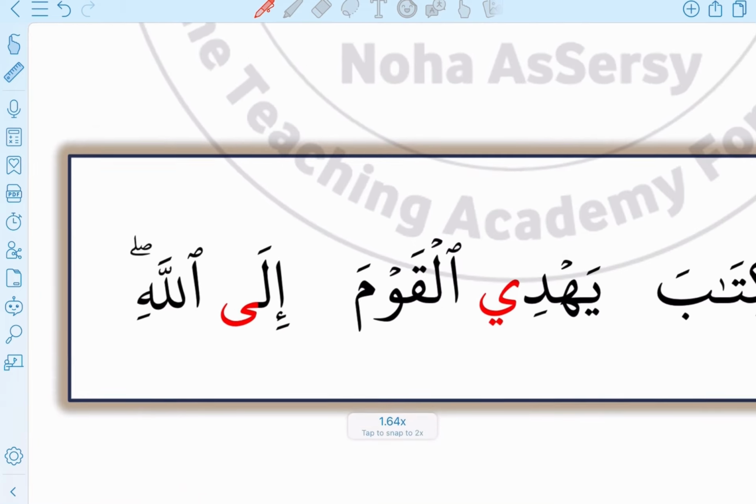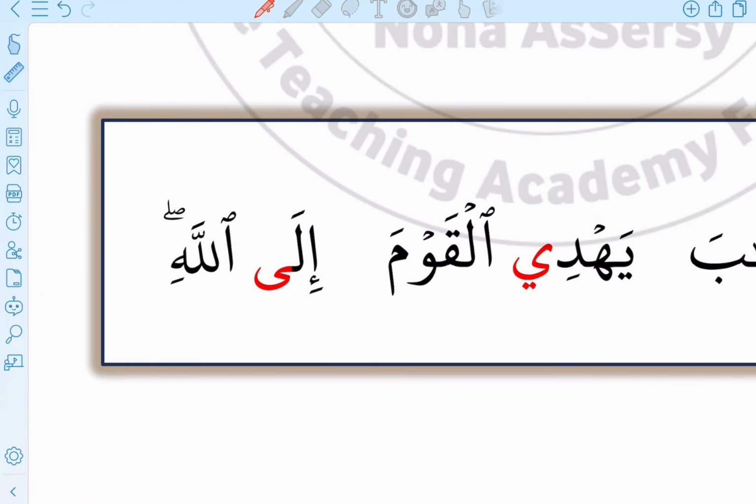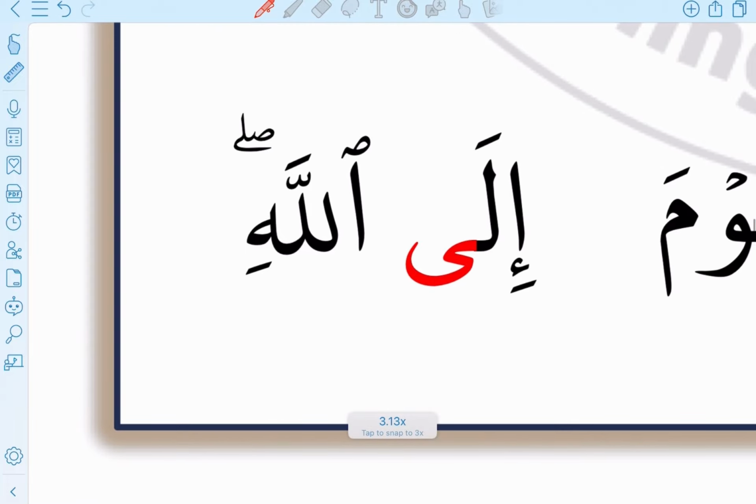Okay, يهدي القوم. Here we have ياء مادية, ياء ساكنة, doesn't have any sign, preceded by كسرة, and it's followed by همزة وصل. So in this case, we're going to skip this ya and pronounce it as يهدي القوم.